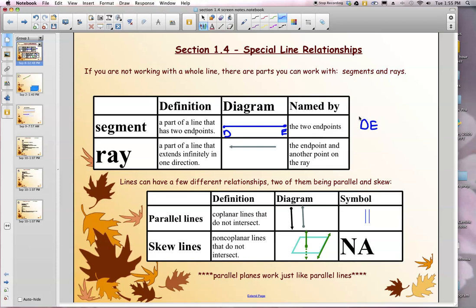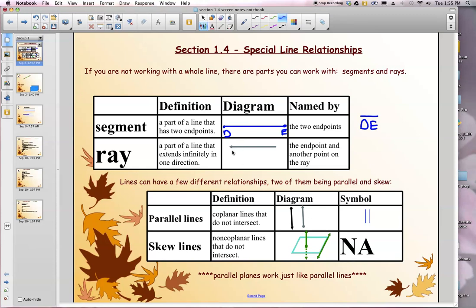But instead of putting the full line symbol over the top like we did in the last section, we will simply put the segment symbol over the top. Notice there's not an arrow on either end. That's our clue that it's a segment. Okay? Segments can be measured, lines cannot. Since lines go on forever, we don't measure them, but line segments can be measured.